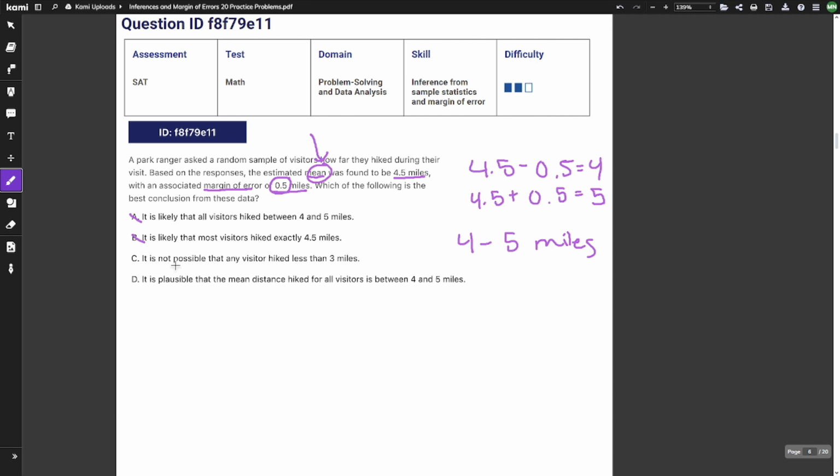C. It is not possible that any visitor hiked less than 3 miles. Once again, this doesn't talk about the mean, and yeah, 3 is outside our minimum, but you can never say it's 100% not possible. You could always be like that one weirdo that's different or something. I'm a lone wolf. Anyways, not C. And then D. It is plausible, so it's already sounding nice, that the mean distance hiked for all visitors is between 4 and 5 miles. So yep, that's true. It says it's plausible, it doesn't say 100%. It talks about the mean distance, and it is within our range here, so our answer is gonna be D.